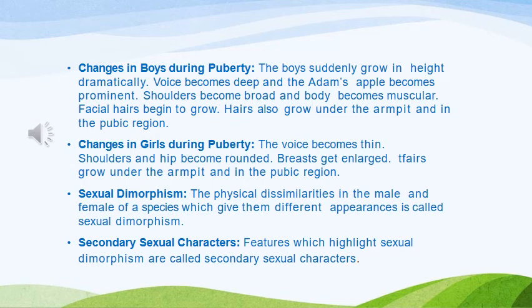If I talk about cockroaches, do you think that sexual dimorphism exists in them also? Yes, of course. We have a male cockroach and a female cockroach. Regarding them, we have learnt in 9th standard. Just recollect. Okay. Features which highlight sexual dimorphism are called secondary sexual characteristics.